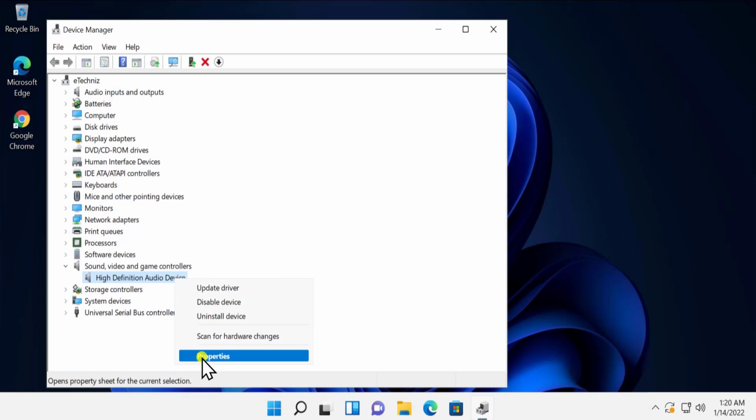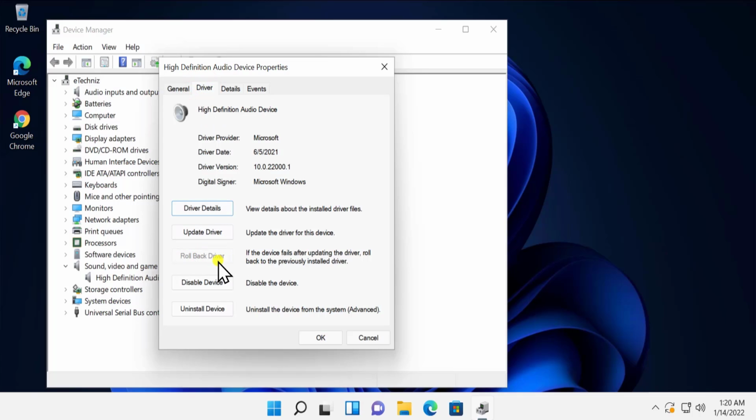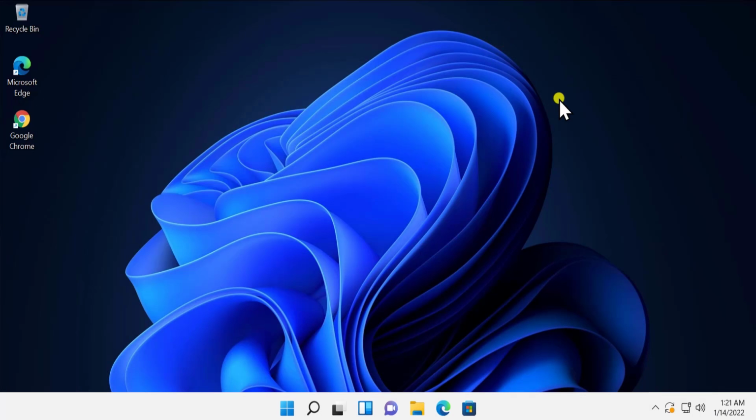Do a right click, click on Properties, click on Driver. Here you can roll back the driver as well. By doing a rollback driver, you can roll back all of the settings which were working perfectly fine on your PC, and if you're happy with that, you do not have to update your driver. Step 3. If rollback does not work for you, then you can simply uninstall the device as well. Simply click on it and uninstall it, and afterward click on Scan for hardware changes and restart your Windows 11 PC.